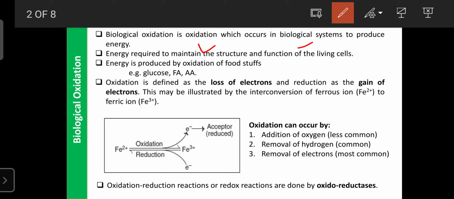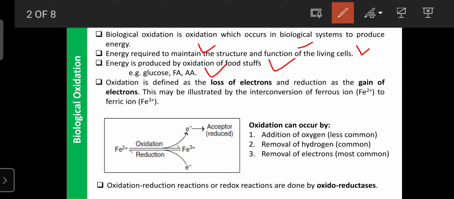The energy produced during biological oxidation is utilized to maintain the structure and functions of living cells. The energy is produced by the oxidation of foodstuff, for example glucose. You already know glucose is the main carbohydrate molecule, and our body mainly depends upon the energy that comes from the metabolism of glucose, which is known as glycolysis. Fatty acids and amino acids are also sources of energy.